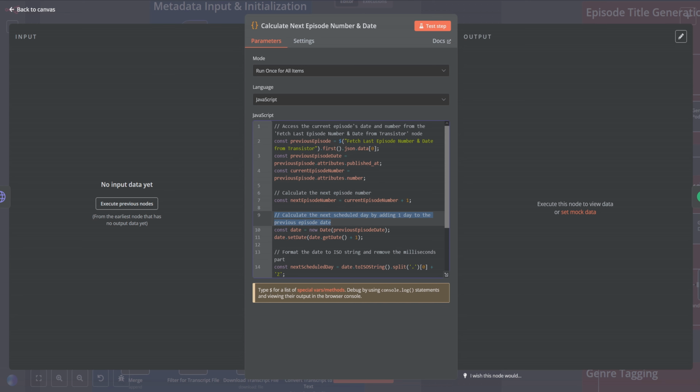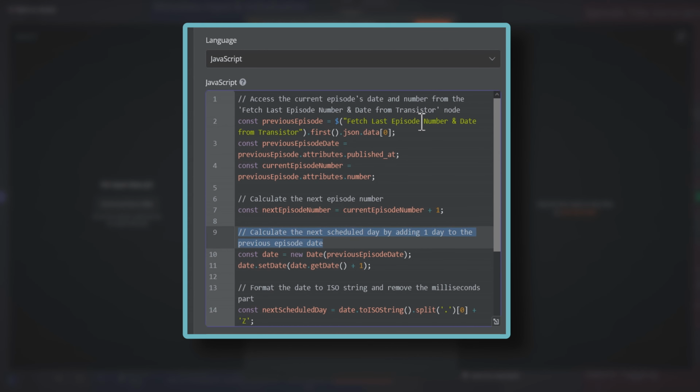But what makes the code node so powerful is its ultimate flexibility. And I'll show you that with this node right here, which is taking the output from the previous node, which is fetching the last scheduled episode and its date from Transistor, from the podcast host that I'm using, and calculating the next date and the next highest episode.